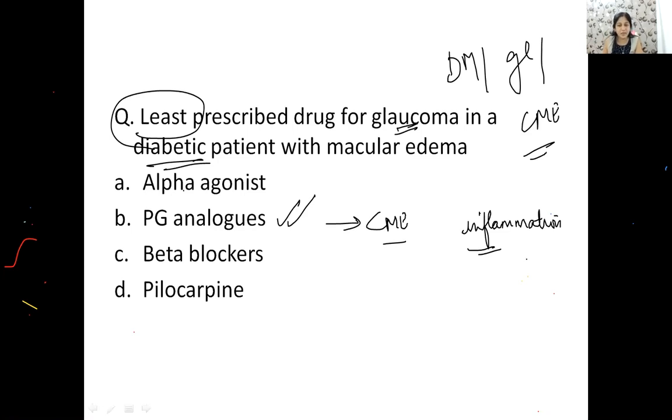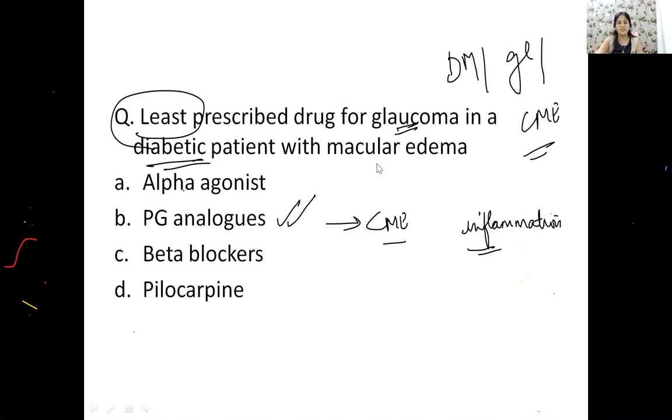Is it clear to everyone? Tell me, yes or no. Okay, good. So always remember all the side effects of beta blockers, contraindications of beta blockers, side effects of brimonidine and PG analogs, a very important set of questions.